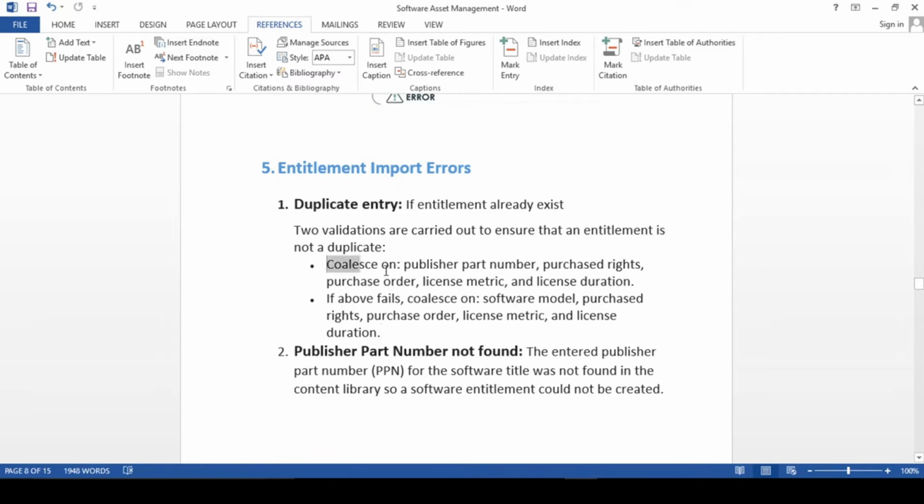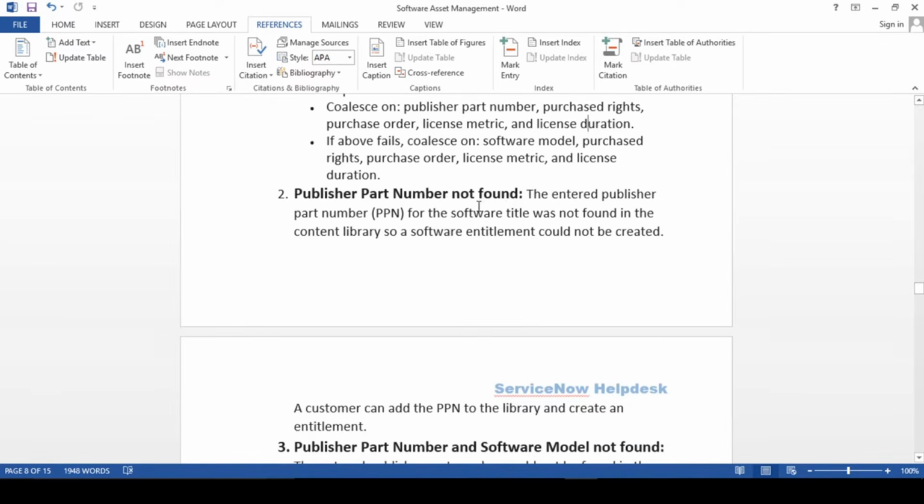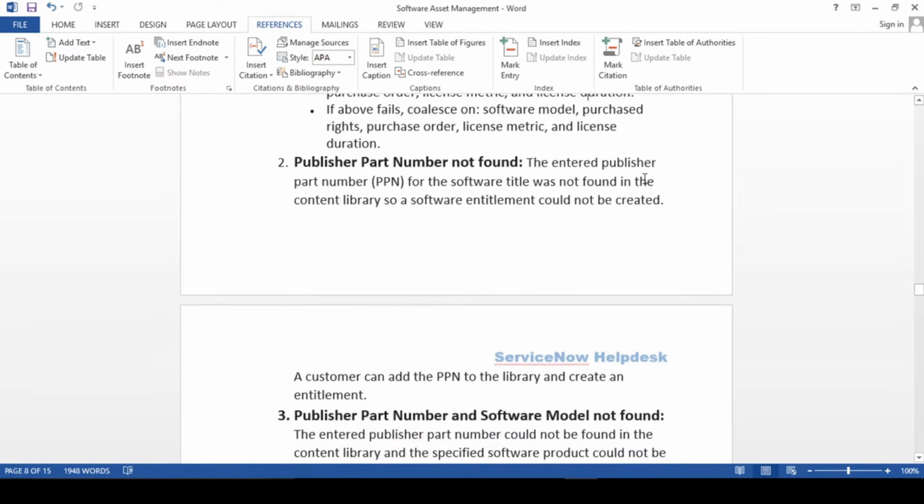So based on the collage, published part number, purchase rights, all these things, you can go ahead, right? Published part number not found. So how can we troubleshoot this? The entered publisher part number for the software title was not found in the content library, so a software entitlement could not be created. If it is not defined in the software library, then definitely it is going to say publisher part number not found.